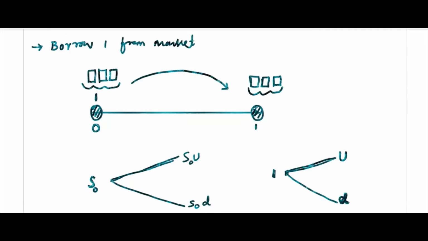Okay, whatever number of shares. If the value is 1 now, instead of S0 we have considered, if you take 1, then what will happen? S0 we have considered for 1 share price. Now we are not talking about that. You spend 1. Okay, in monetary terms, you spend 1. If you spend 1, this is money, and you purchase shares. So the worth value of the shares will be either U or D.